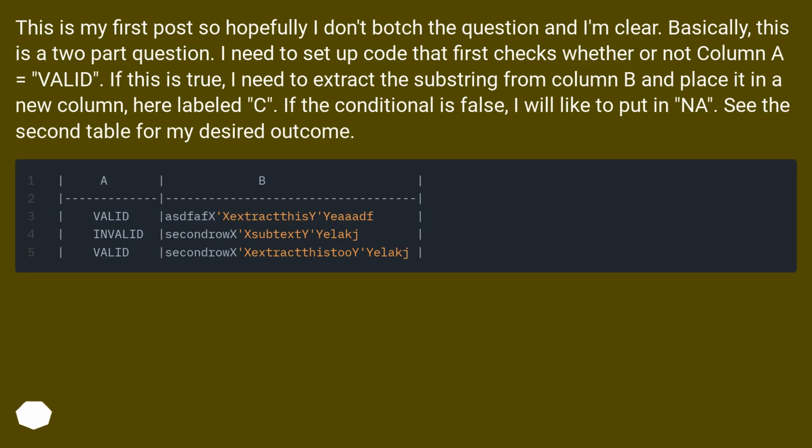I need to set up code that first checks whether or not column A equals valid. If this is true, I need to extract the substring from column B and place it in a new column, here labeled C. If the conditional is false, I would like to put in NA. See the second table for my desired outcome.